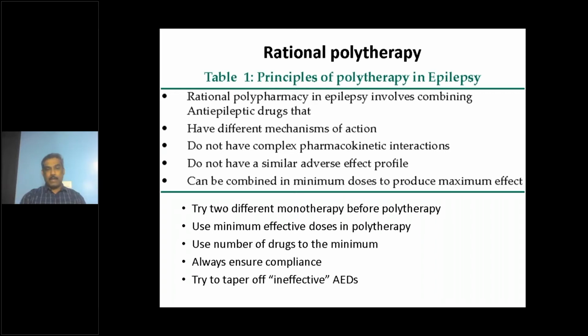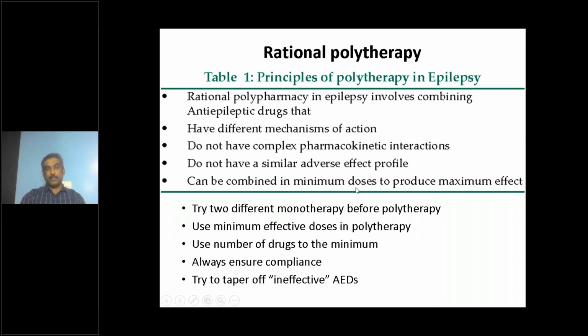The medications used in combination should not have interactions, and should not have a similar side effect profile because the side effects can be additive. I already discussed that topiramate and zonisamide are a similar group, with a similar mechanism of action. So we never combine topiramate and zonisamide together because it will add to the side effects. It will add to the risk of renal calculi. It will add to the risk of metabolic acidosis, because carbonic anhydrase inhibition is the mechanism of action. So that is what is meant by similar adverse effects.